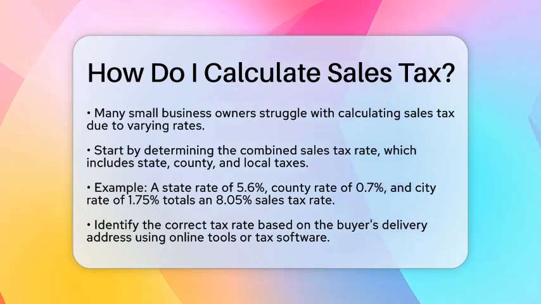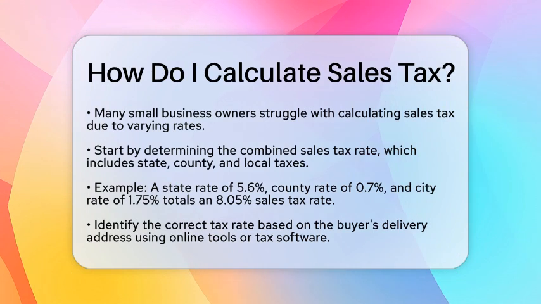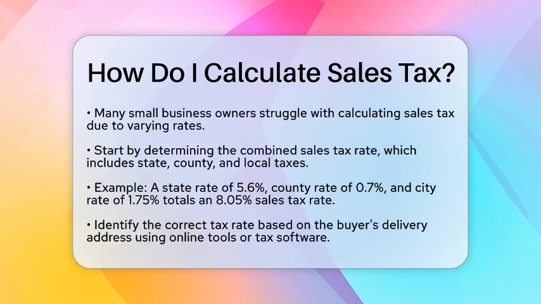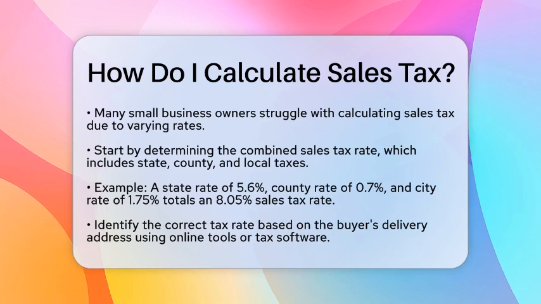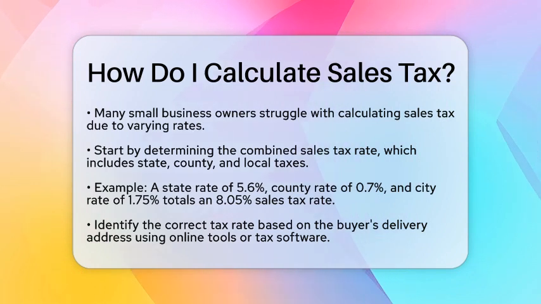First, you need to determine the combined sales tax rate. This rate usually includes state, county, and local taxes. For instance, if your state has a rate of 5.6%, the county adds 0.7%, and the city adds 1.75%, your total sales tax rate would be 8.05%. It is essential to identify the correct rate based on the buyer's delivery address. You can use online tools or tax software to check the rates for specific locations.